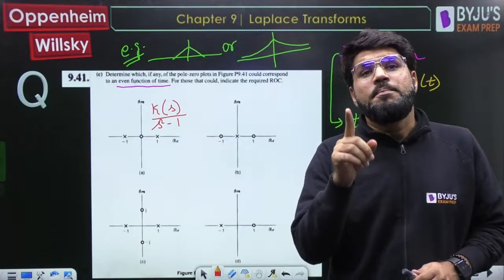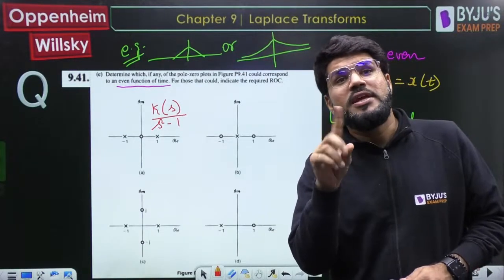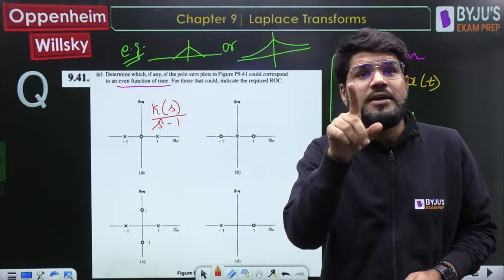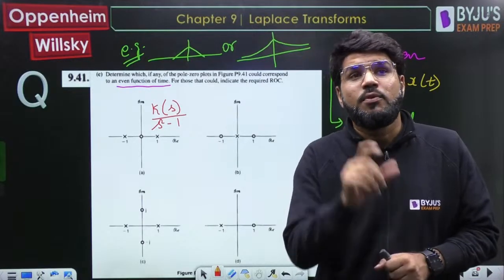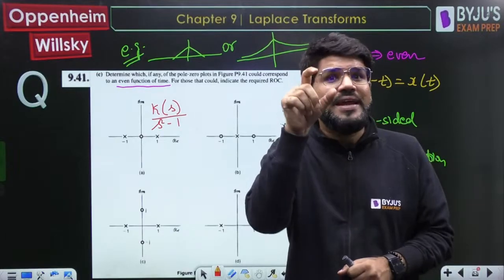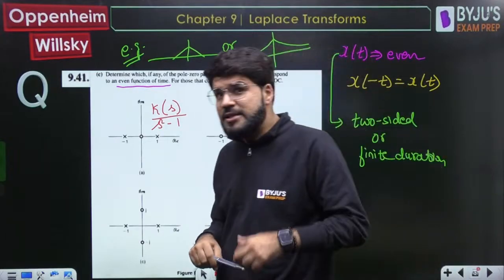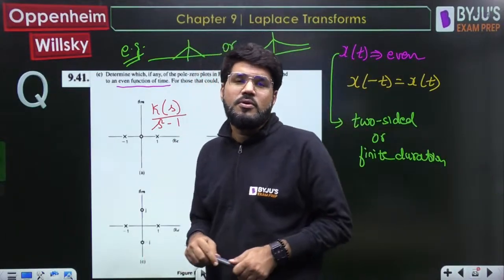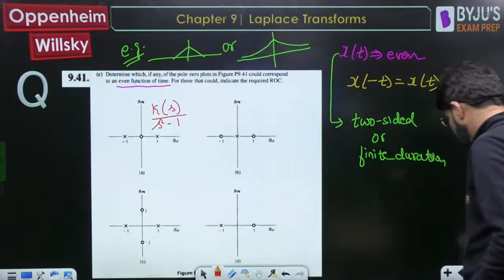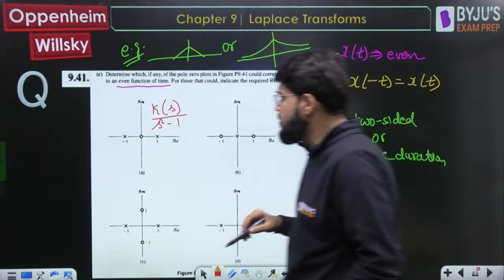The previous question is telling the ROC for e^(2t) x(t) should not include the j omega axis. It was for e^(2t) x(t), not for x(t). Okay, I explained with respect to that. If I go back to the previous question, let me complete this once. इसको बीच में break नहीं करते.